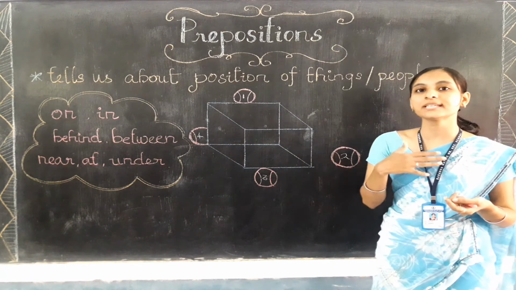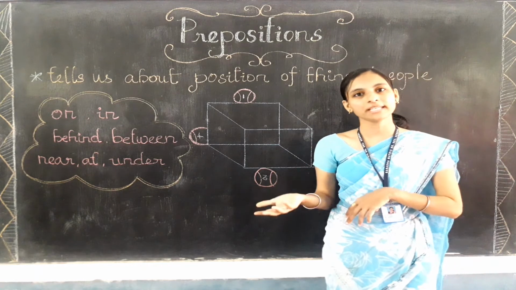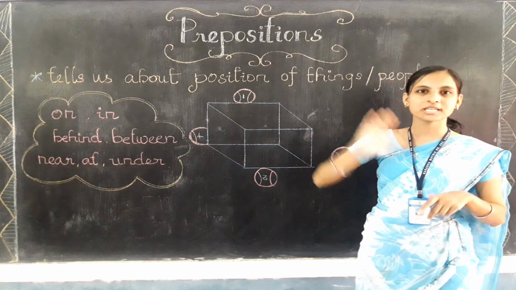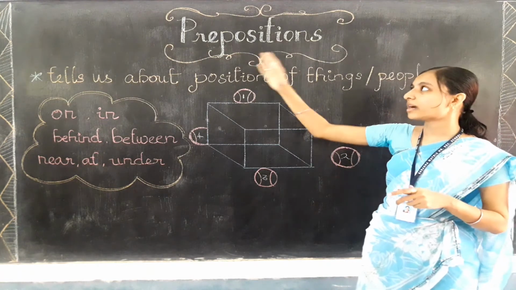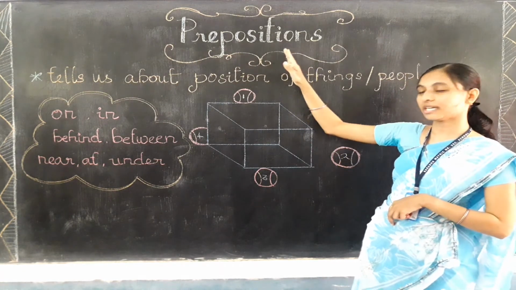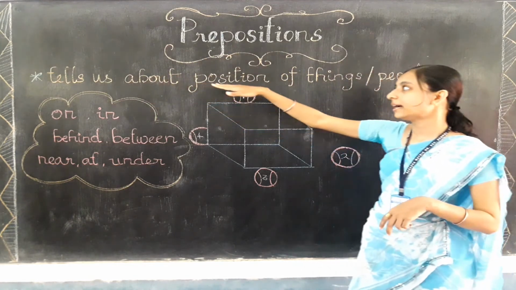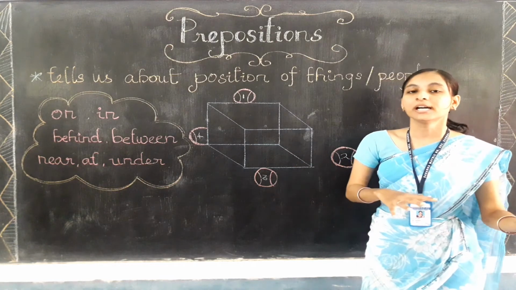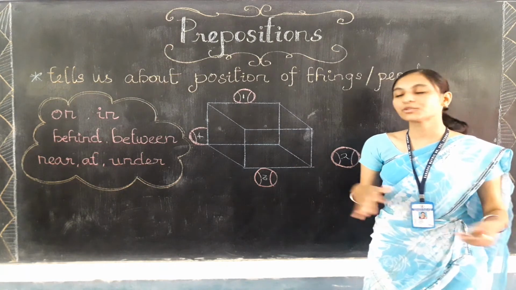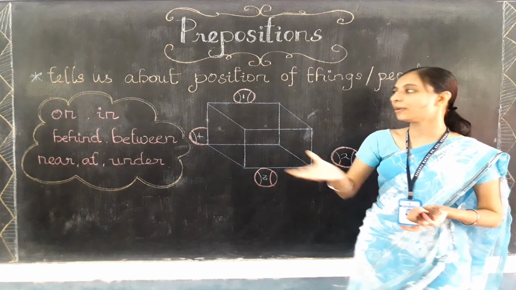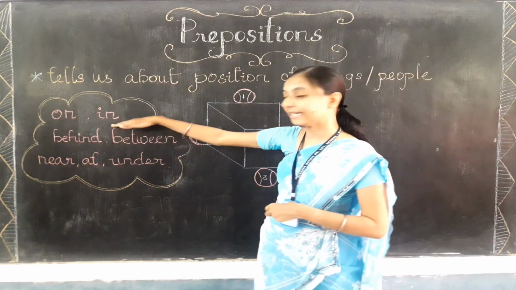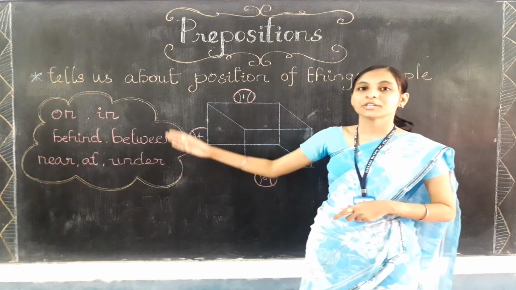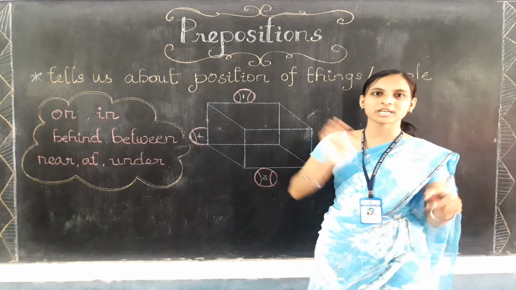This tells us about the position of things or the place only, and they are called prepositions only, children. So what are prepositions? Prepositions tell us about the position of things or people, where the thing is or where the people are. We find them with the help of words like on, in, behind, between, near, at, under. So these words are some prepositions only.